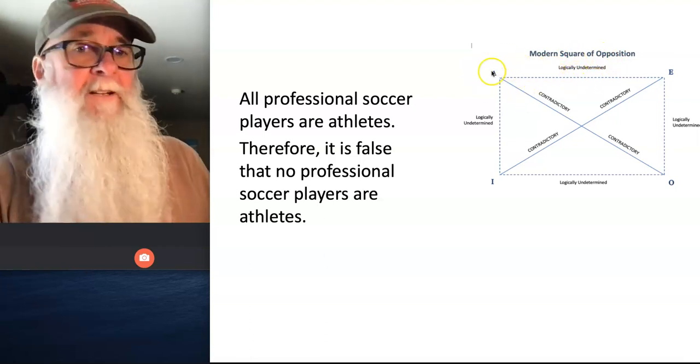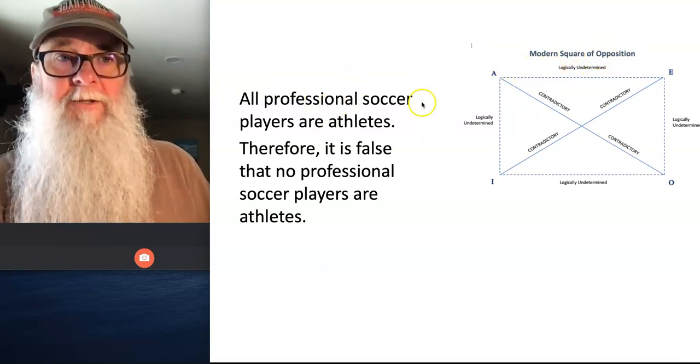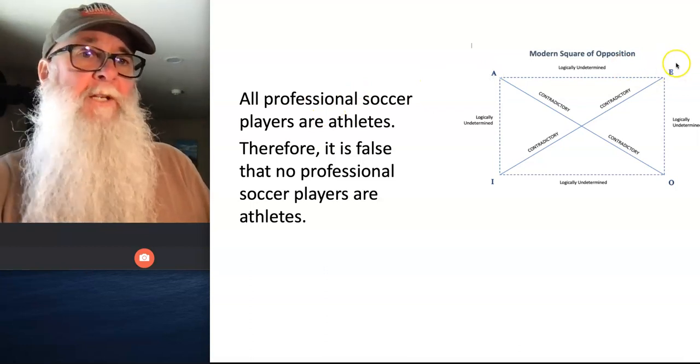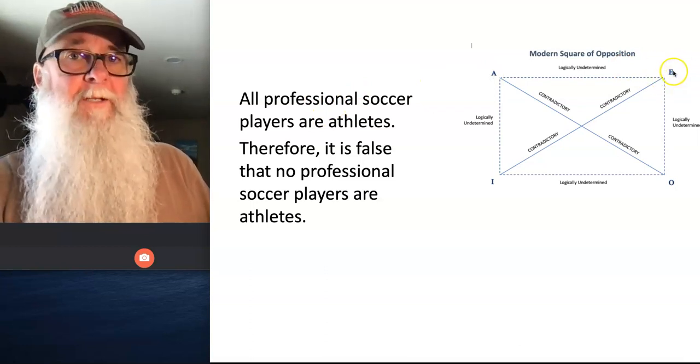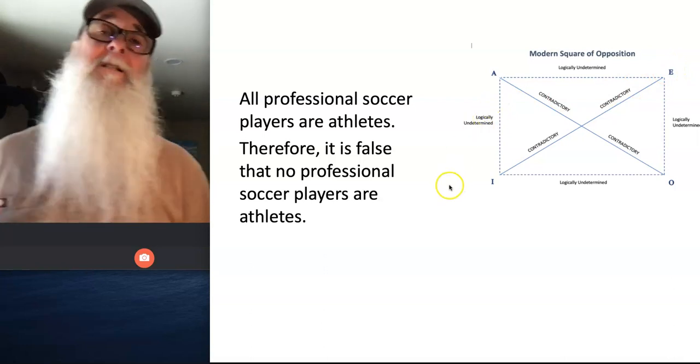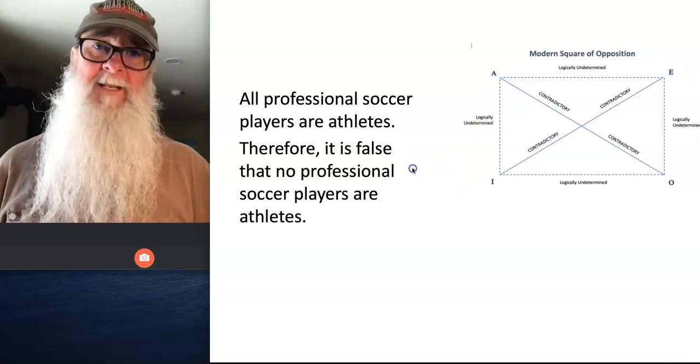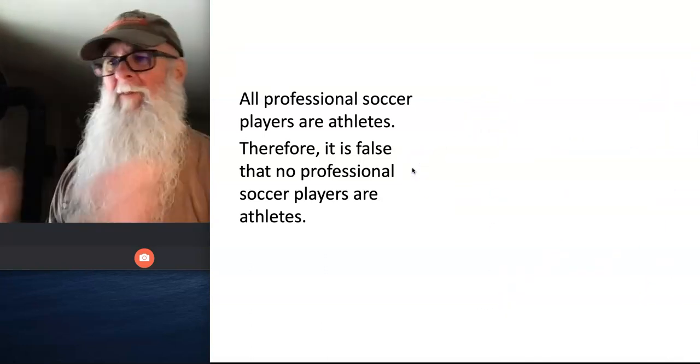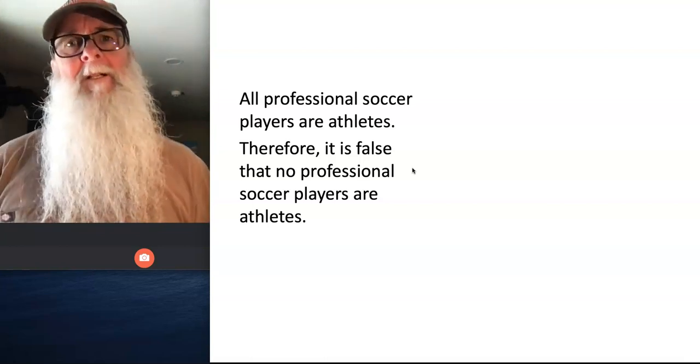So even given that we assume the A statement here is true, according to the modern square, we can't draw any conclusions about whether the corresponding E statement is true or false. And that tells us that from the Boolean standpoint, this argument is invalid. But what if we dropped that perspective and picked up Aristotle's perspective?